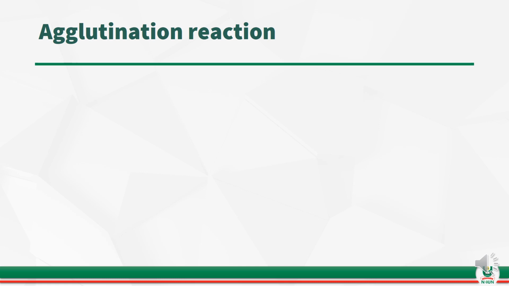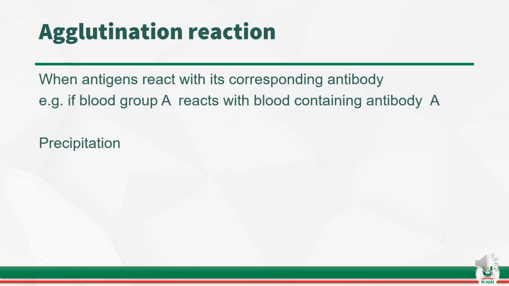The way this is done is the agglutination reaction. That is when a particular surface antigen reacts with its antibody to cause a sort of reaction that helps us to identify which particular blood group is available in that individual, when antigens react with their corresponding antibody.